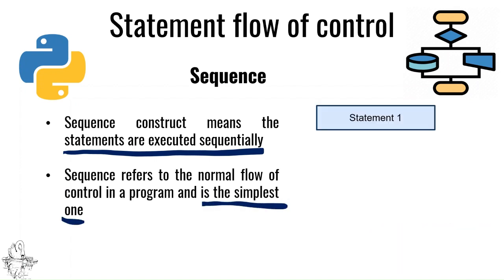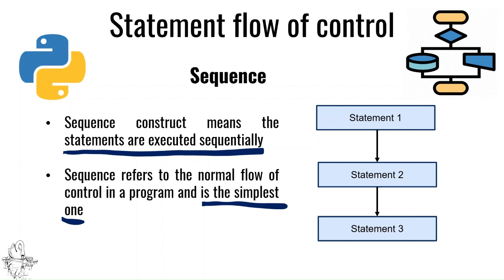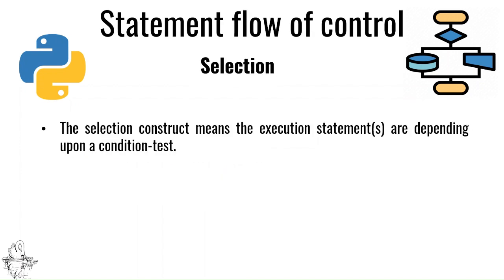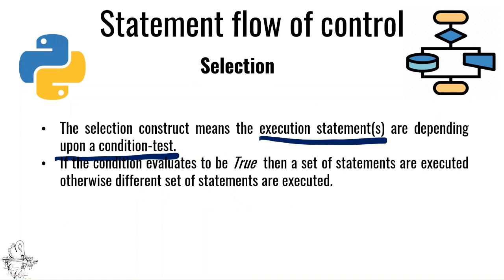Now this is the flow of the sequence, the statement flow of control. Statement 1, then followed by statement 2, followed by statement 3, and so on. Whereas in case of selection, the execution of the statements depends upon a specific condition.